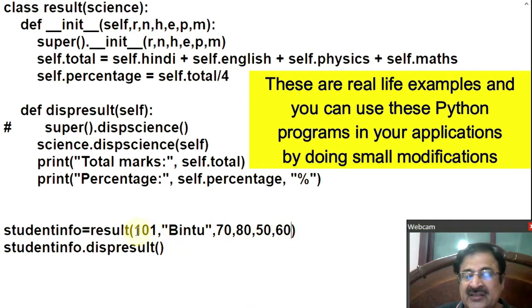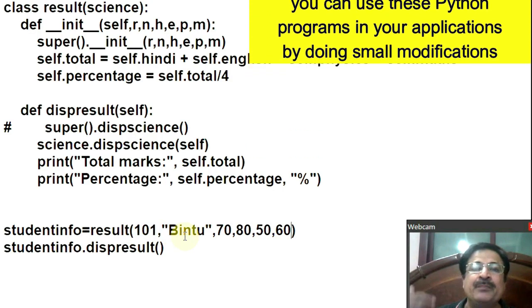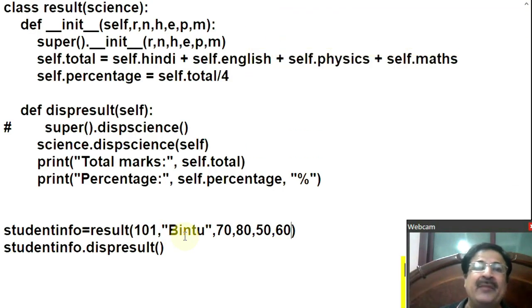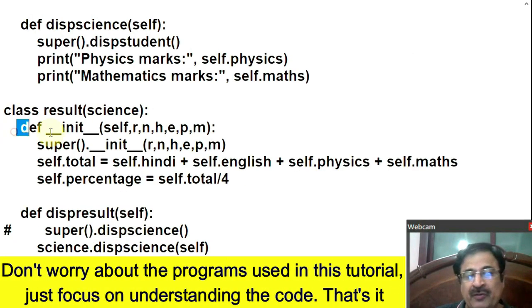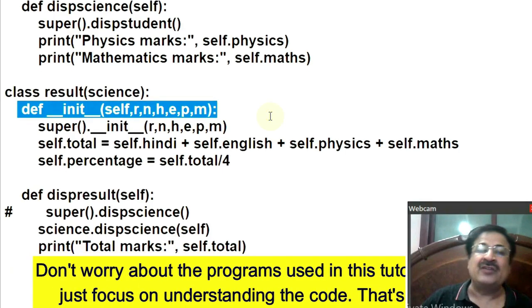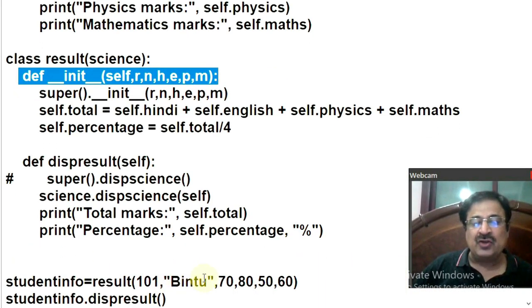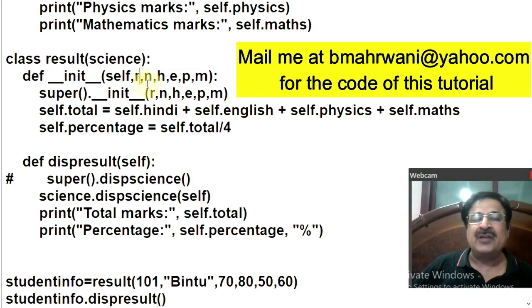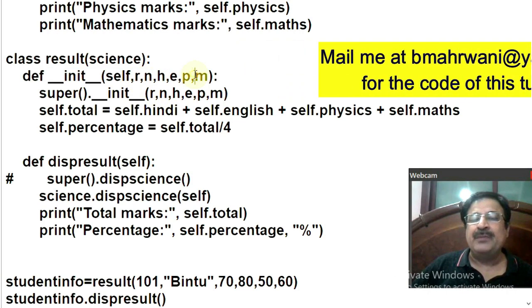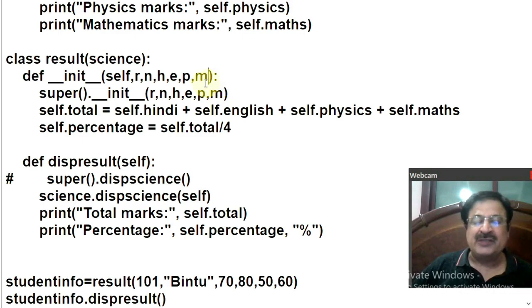So when you are sending a few arguments, obviously the Python compiler will look for a parameterized constructor. Of which class? Result class. So control will jump over here, to the parameterized constructor of the result class. And all these values 101, bin2, 70, 80, 50, 60 will be assigned to these parameters R, N, H, E, P and M. Assuming that these parameters are representing roll number, name, Hindi, English, physics and maths marks.